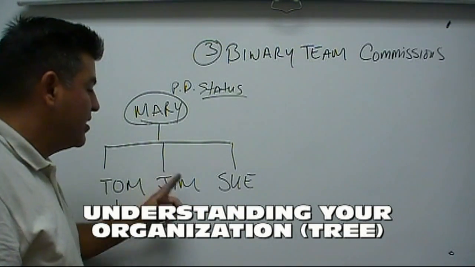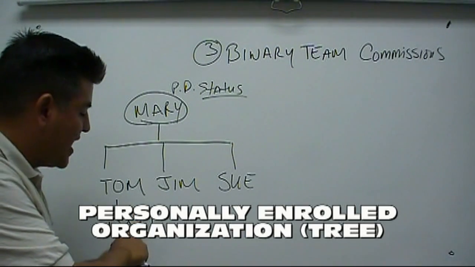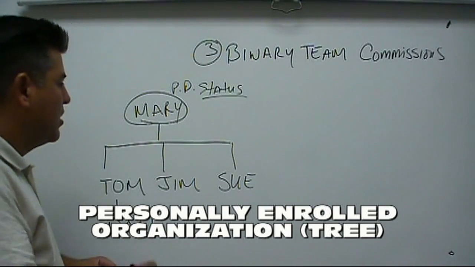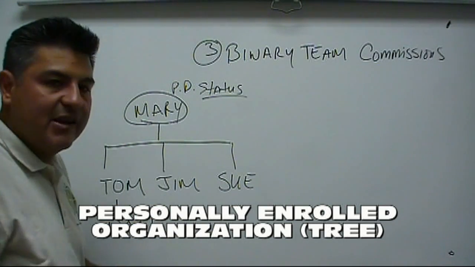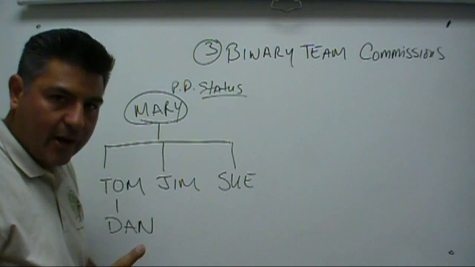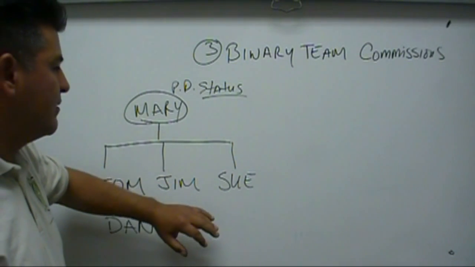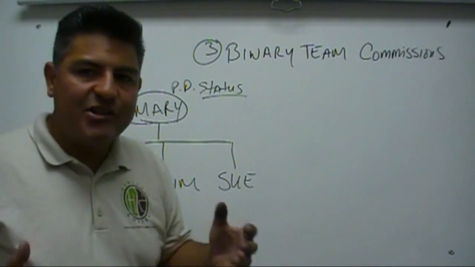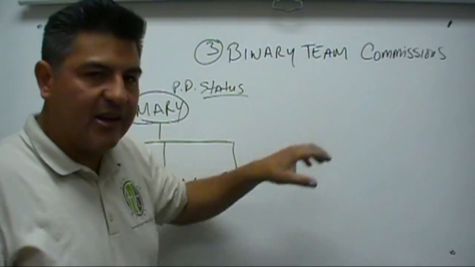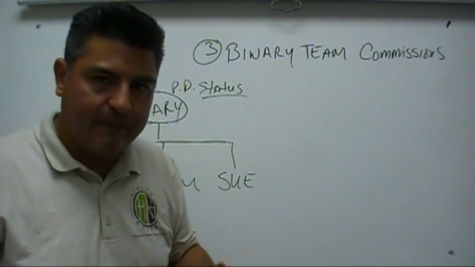Mary personally enrolled Tom, personally enrolled Jim, personally enrolled Sue. Tom enrolled Dan, okay? So from my point of view, Mary has 3 personally enrolled distributors, of which Tom has 1, okay? So that's important to understand in organizations, because this has an impact as to how your binary team is going to get structured, and to the 4th element of the compensation plan, which is called the matching, okay?